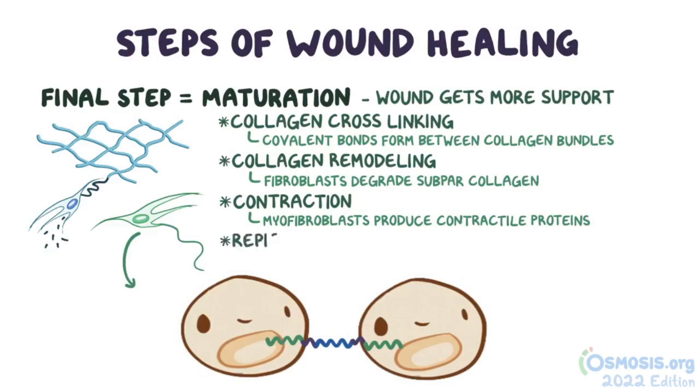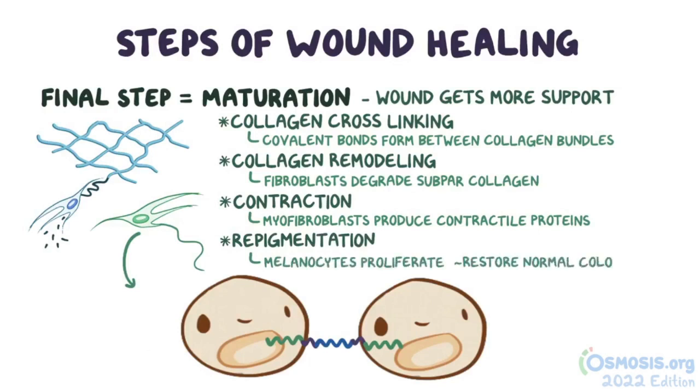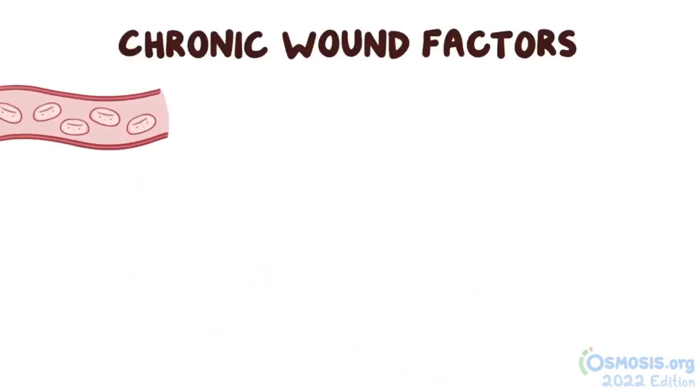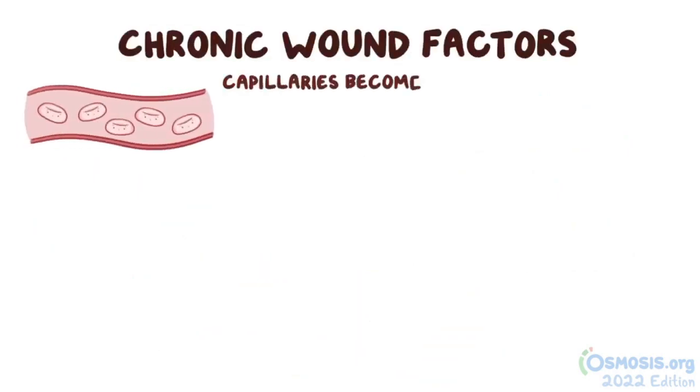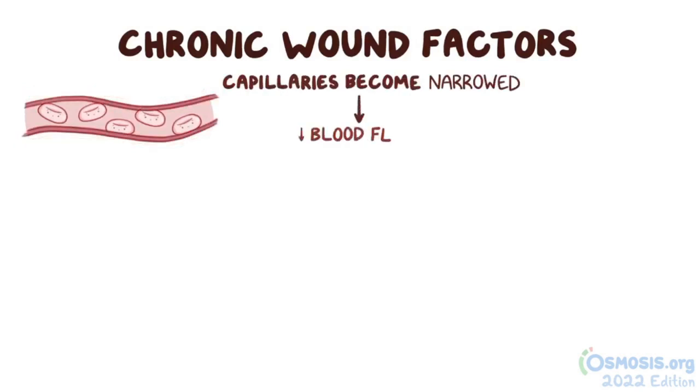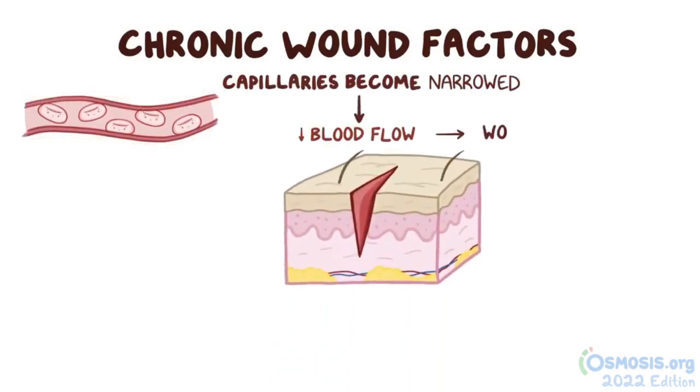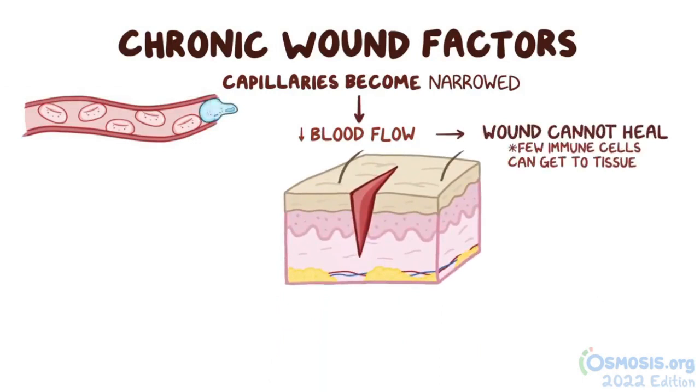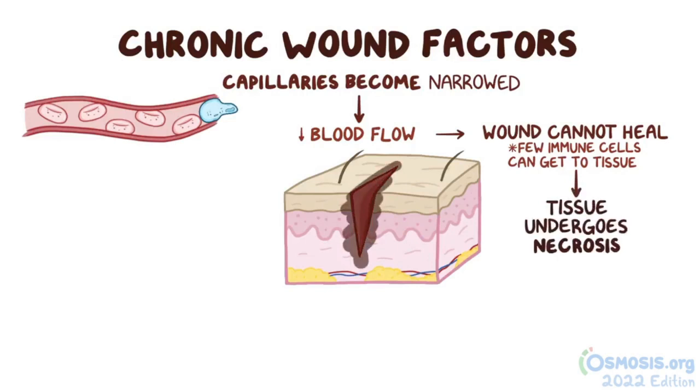Finally, there's the step of repigmentation, which is when melanocytes begin to proliferate, and that helps restore the normal color to damaged skin. Now, there are some factors that prevent proper healing and can lead to chronic wounds. For example, when the smallest blood vessels, called capillaries, become narrowed by some disease process, blood flow decreases. When this occurs, the wound cannot heal properly because fewer immune cells are getting to the damaged tissue, and the damaged tissue has a hard time getting nourished by oxygen and nutrients needed for repair. Since the tissue cannot repair itself, it undergoes necrosis, where cells die prematurely.